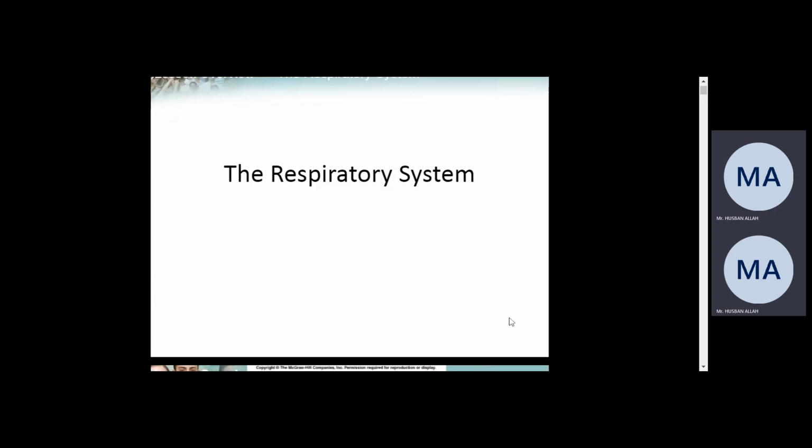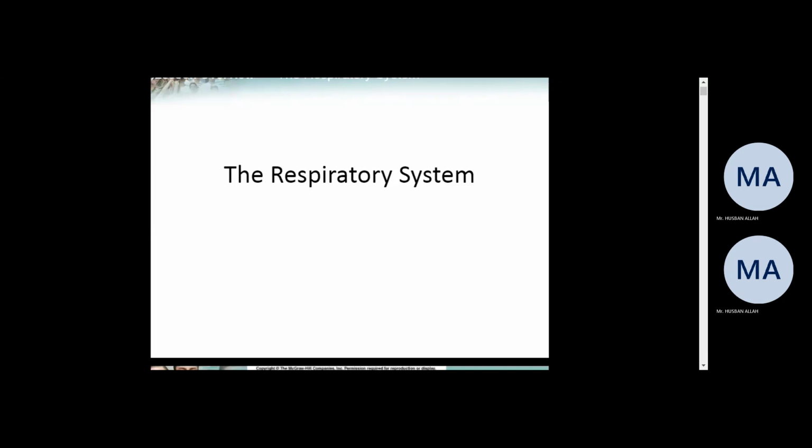Okay, the topic which we are going to study today is the respiratory system. Who can define the respiratory system? Is it the system used for breathing? Yes. To take oxygen inside our body, and to take out the carbon dioxide.